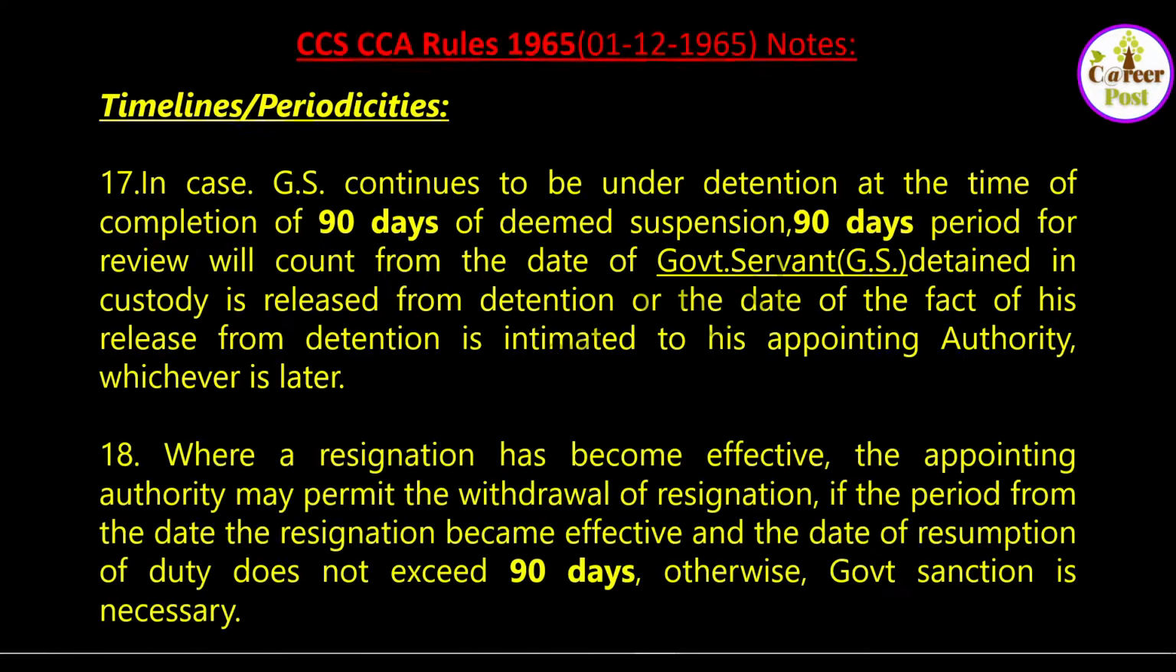Where a resignation has become effective, the appointing authority may permit withdrawal of resignation if the period from the date the resignation became effective to the date of resumption of duty does not exceed 90 days, otherwise government sanction is necessary. So whenever an official has resigned from service, he can withdraw his resignation and it can be permitted if it is below 90 days from the date of resignation. Otherwise, if it is beyond 90 days, government sanction is necessary.